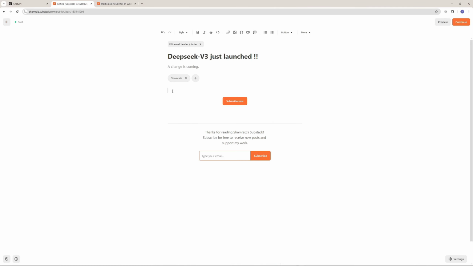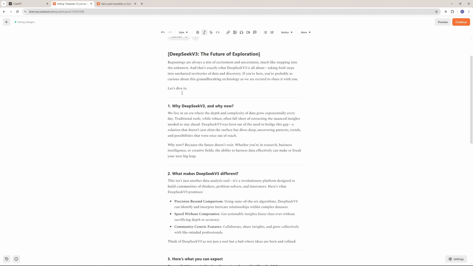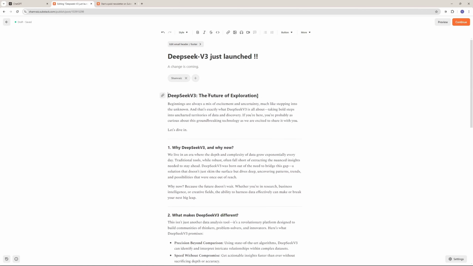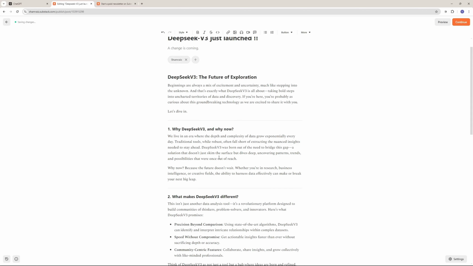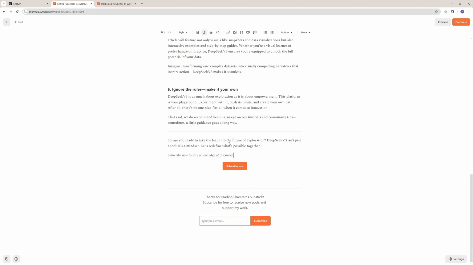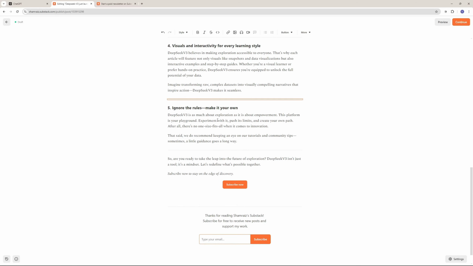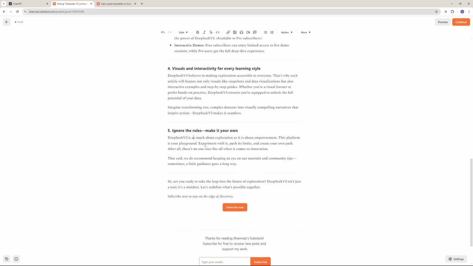Come back here and just paste that. There you go. Everything is formatted for you. You don't need to do much. Let's just remove this. That's it. I think everything is really good. We also have these separators and we have all the headings and the format.